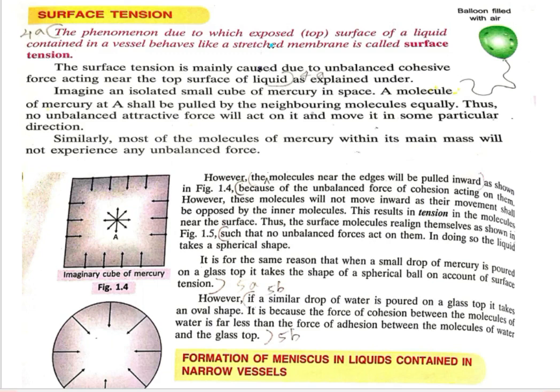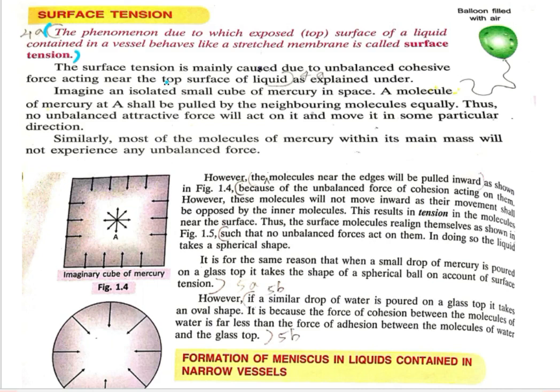Okay, so what is surface tension? It is a phenomenon due to which the top surface of the liquid contained in any vessel behaves like a stretched membrane. If you put it in any vessel, the top surface will behave like a stretched membrane. That means it will look like something is being stretched, and that phenomenon is known as surface tension. So this will be your definition. Okay, you have to remember this definition.